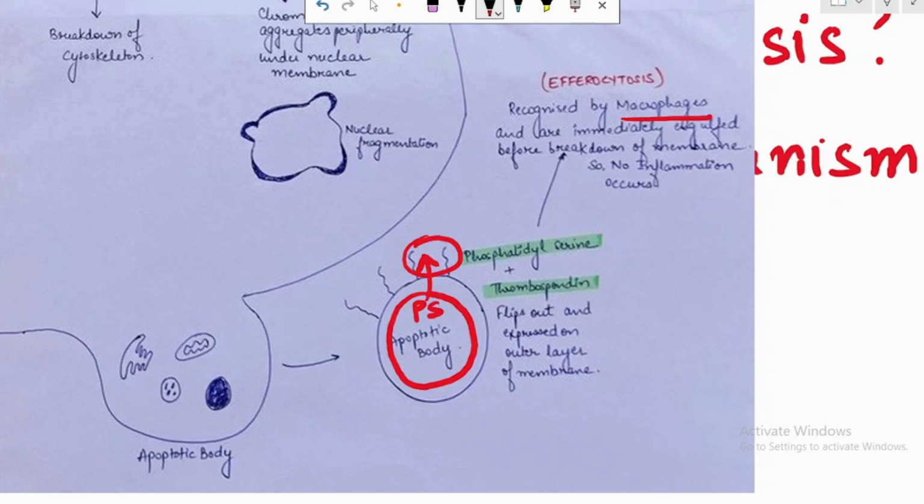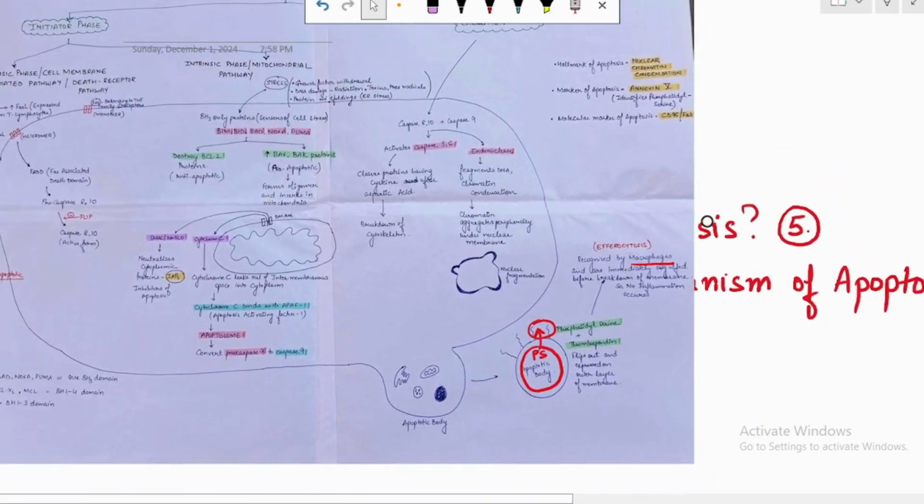And as soon as the macrophage identifies the signal, it will immediately cause the breakdown of the membrane, so there is no inflammation. Since there is thrombospondin also that flips out and is expressed over the outer layer of the membrane, these two, phosphatidylserine and thrombospondin, will form the eat me signal, and this will be recognized by our macrophages, and it will engulf the apoptotic body. This process is known as efferocytosis.